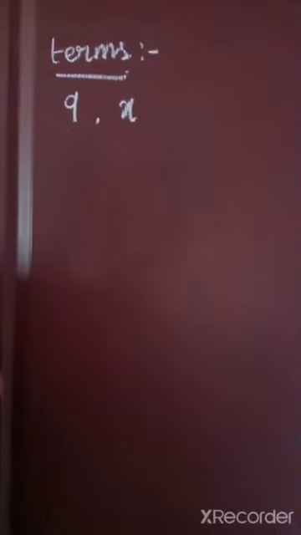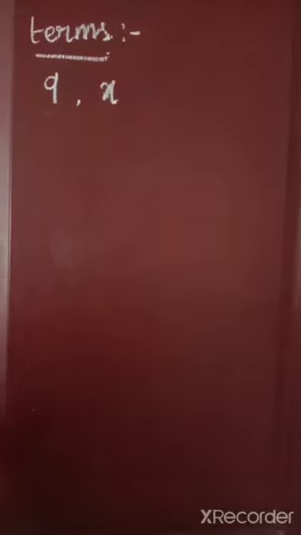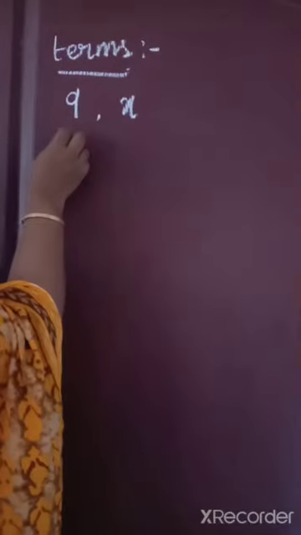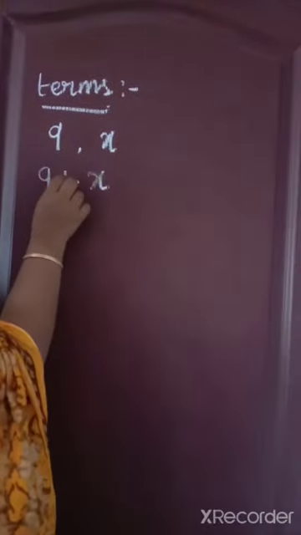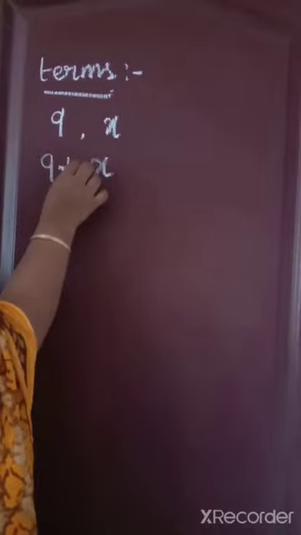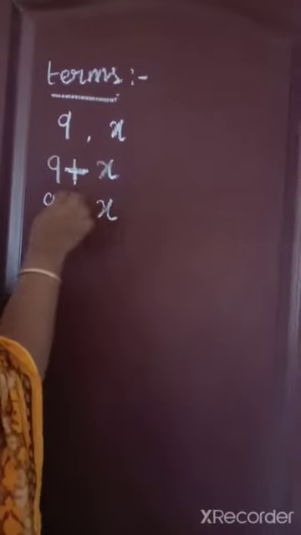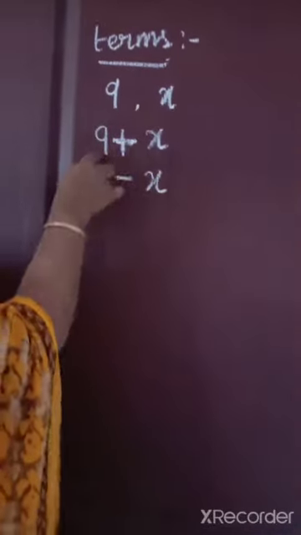Next, we are going to see the definition of terms. Here I take 9, which is a constant, and x, which is a variable. Separately, 9 and x are called terms. Next I write 9 plus x, putting a plus in between 9 and x. Next I write 9 minus x, putting a minus in between. Plus and minus separate the terms.